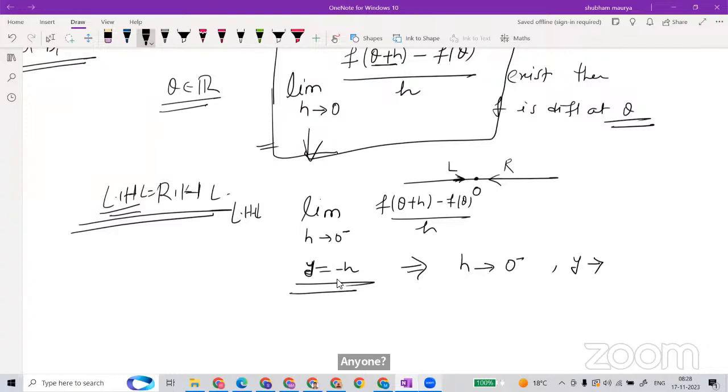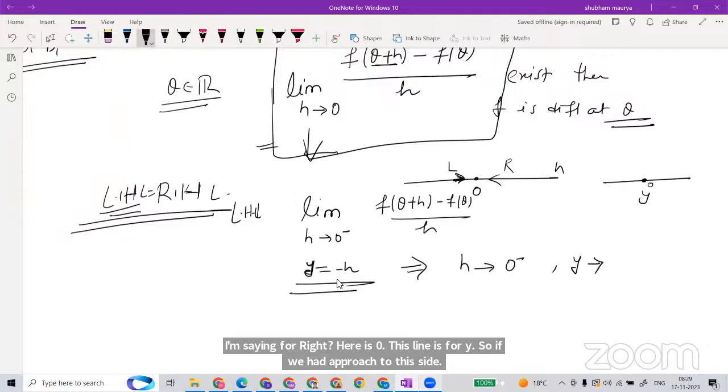Y approaches 0, sure. But will it approach 0 from the left or the right? I'm just making this for H now. Now I'm saying for Y, right? Here is 0. This line is for Y. If H approaches 0 from this side, I'm sure that Y will also approach 0, but will it be from the left or the right?